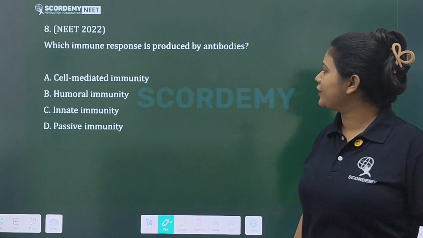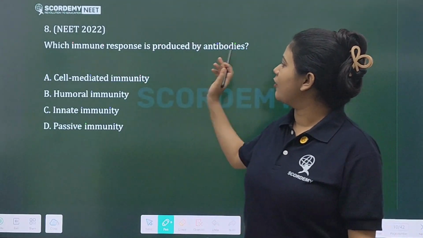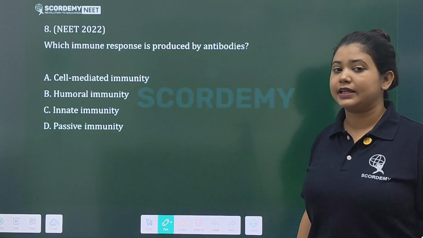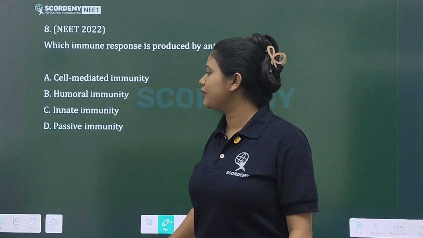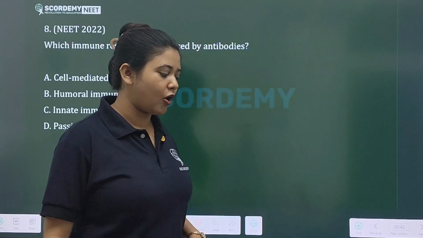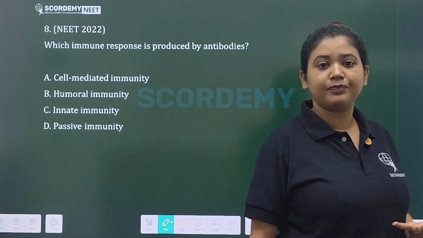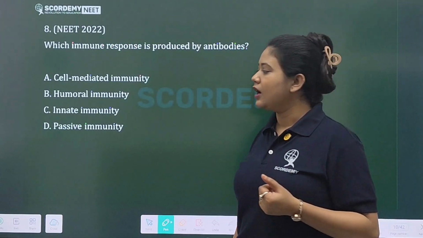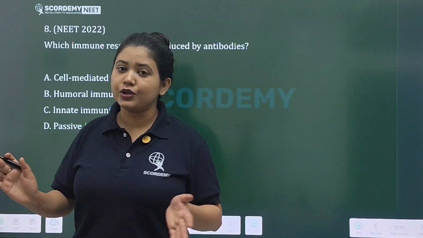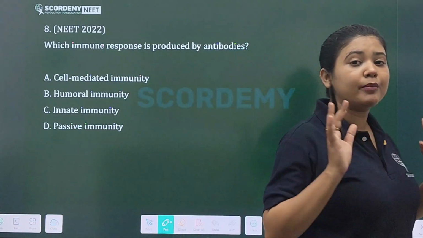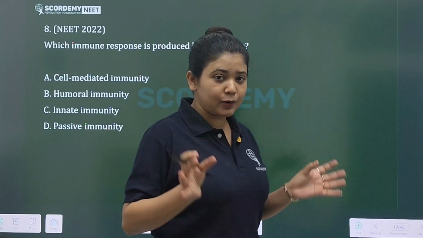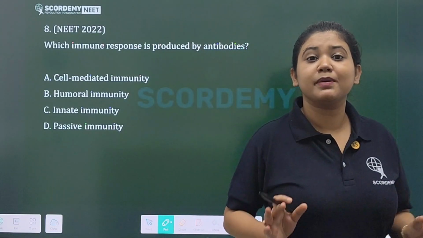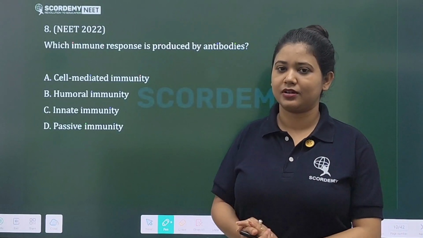Then next, which immune response is produced by antibodies? Is it cell mediated immunity? Is it humoral immunity? Is it innate immunity or is it passive immunity? Which immune response involves antibodies? How many antibodies do we have? Antibodies are usually produced by WBC. But how many types of antibodies are produced?